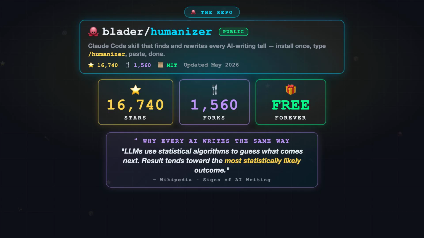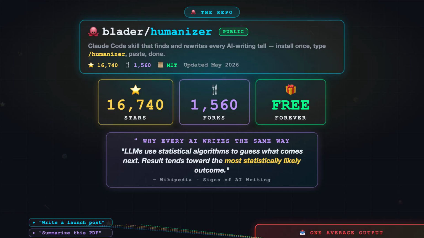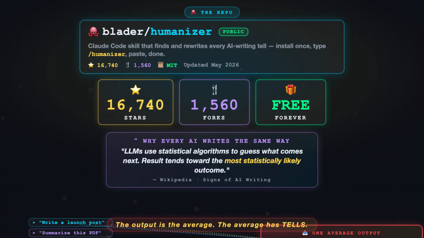The README opens with one quote that frames the entire problem. Quote, LLMs use statistical algorithms to guess what should come next. The result tends toward the most statistically likely result that applies to the widest variety of cases. End quote. That's why every AI writes the same way. The model is averaging across millions of essays, blog posts, and product pages. The output is the average, and the average has tells.